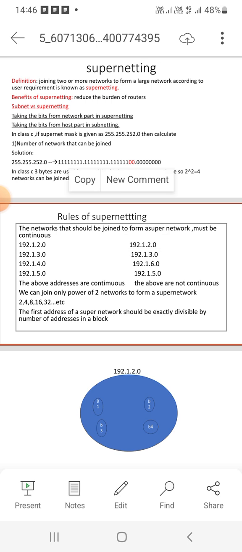Rules of supernetting. What are the rules of supernetting? The networks that should be joined to form a supernetwork must be continuous.